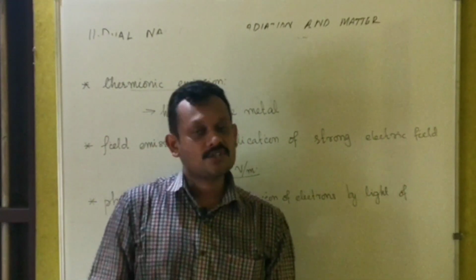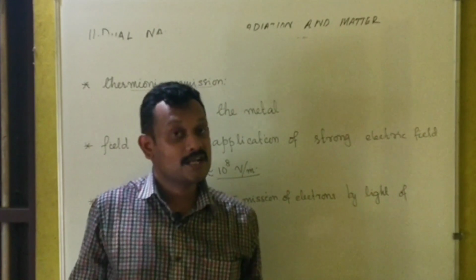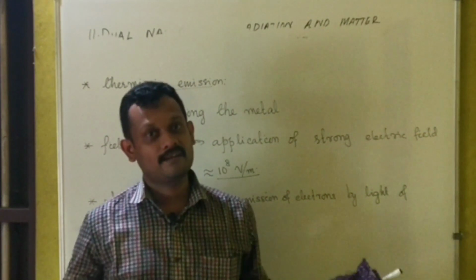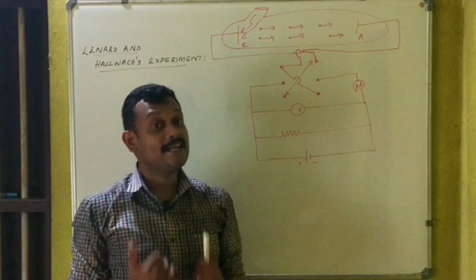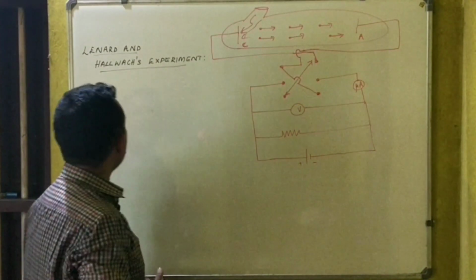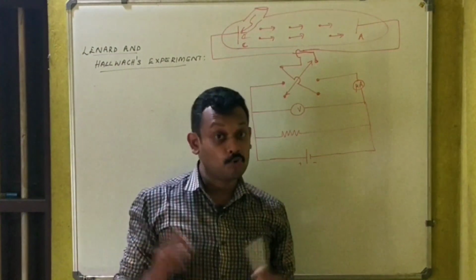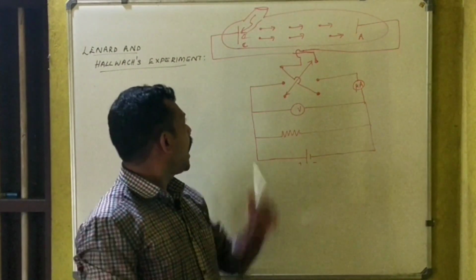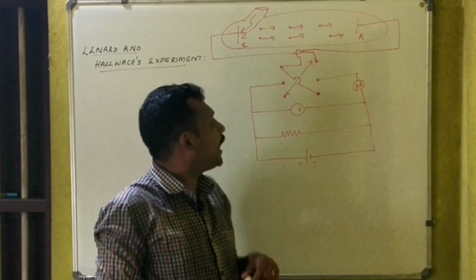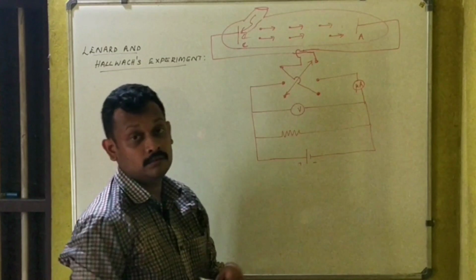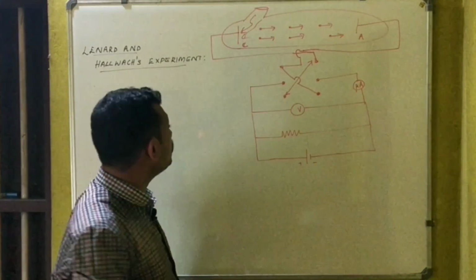Who discovered it? It was discovered by Sir Henry Hertz. Later it was studied in detail by Lenard and Hallwachs, and together we call it the Lenard and Hallwachs experiment. And this is a figure showing the experimental setup made by Lenard and Hallwachs.